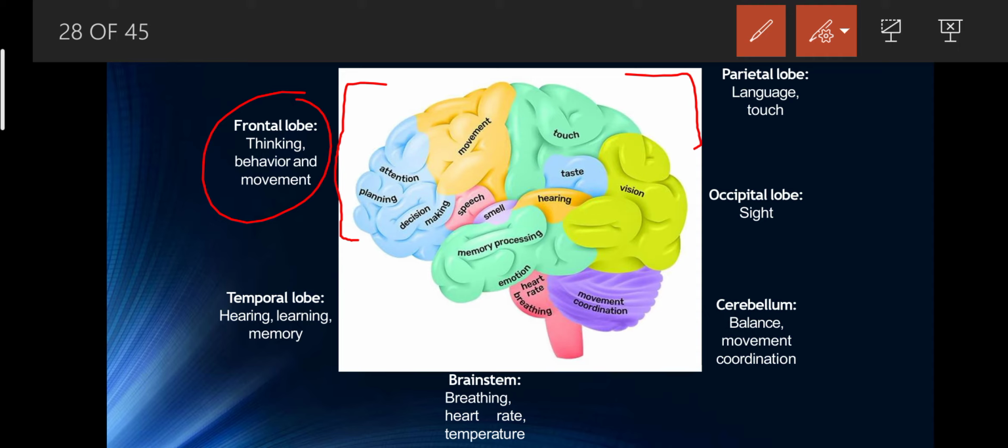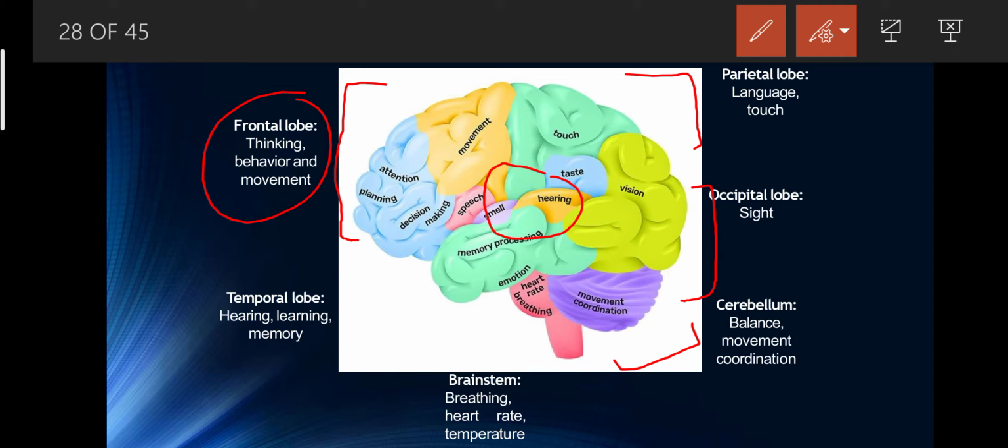This is parietal. Temporal is just inside the ear, beside the ears, and the occipital is behind, this is the occipital portion, and the cerebellum is at the lower portion. The midbrain is just inside, beside the temporal position. So every portion of the brain controls different functions like movements.